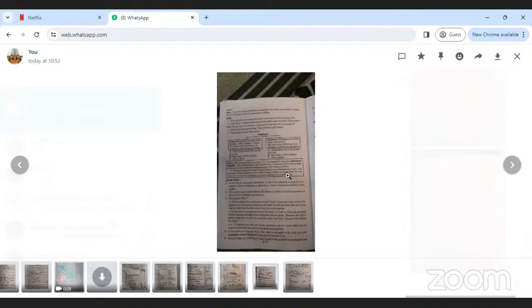Next, last question. Discuss the provisions relating to interest on bank deposits. Ma'am, can you repeat?